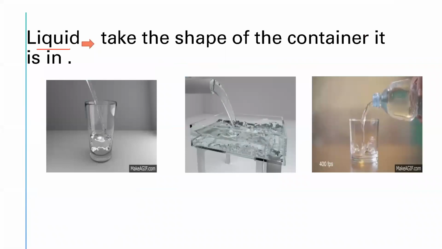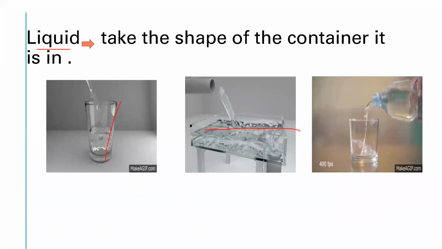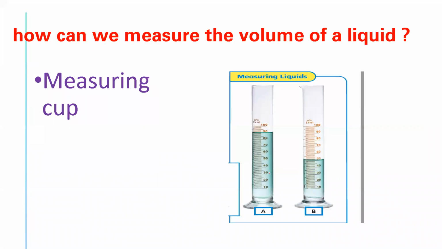Liquids take the shape of the container they are in, like this big cup, wide like this, or this small cup, okay? Now, how can we measure the liquid? If we want to measure the volume of the liquid, first, all the liquids have a volume, okay? If we want to measure the volume of the liquid, we can use a measuring cup.